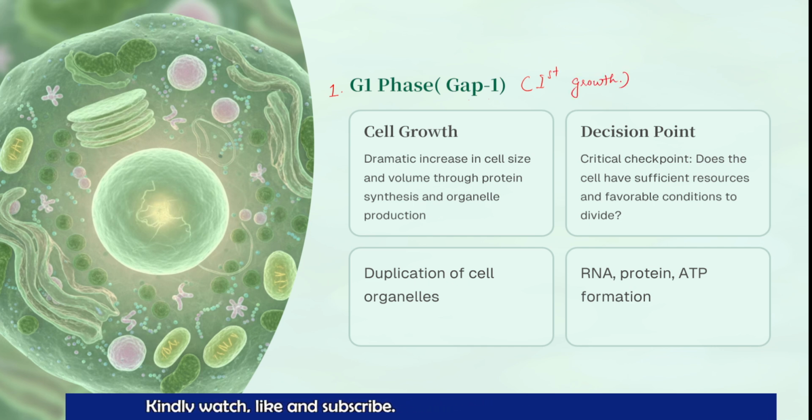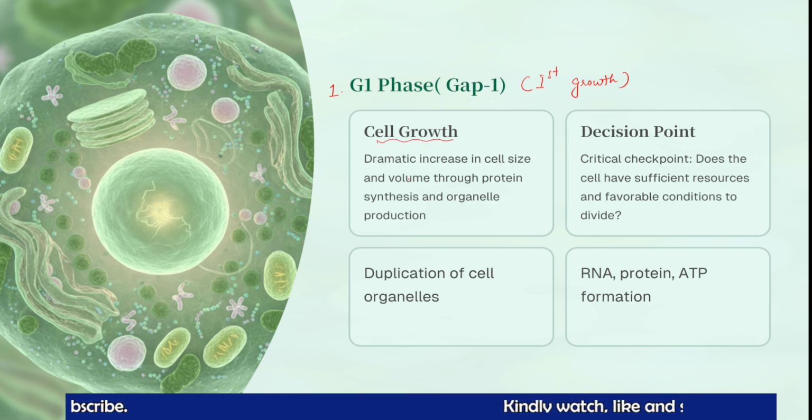Gap 1 phase, or first growth phase. Okay, so first growth means that intense growth will be there in this phase. The cell size will increase, and also the volume of the cell increases. And how does the volume increase? Because the duplication of the cell organelles takes place here.